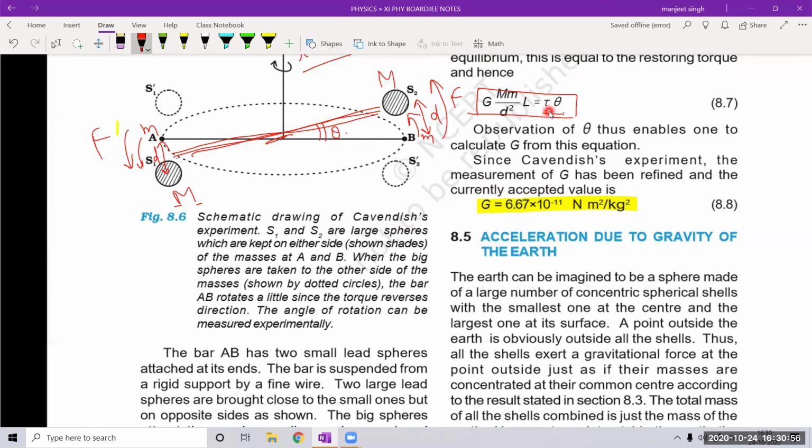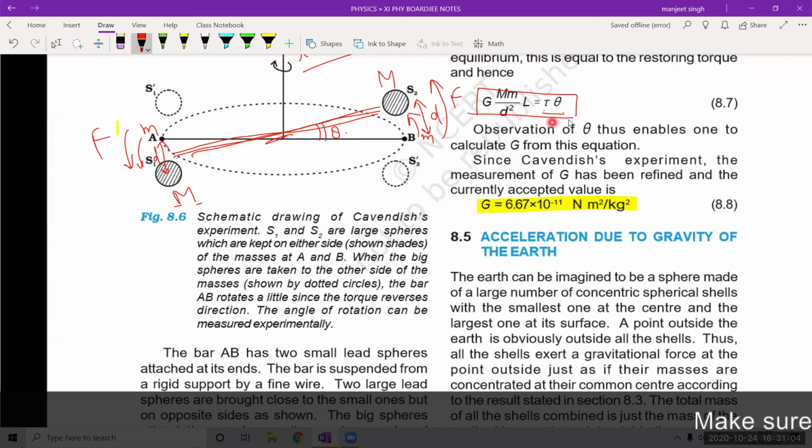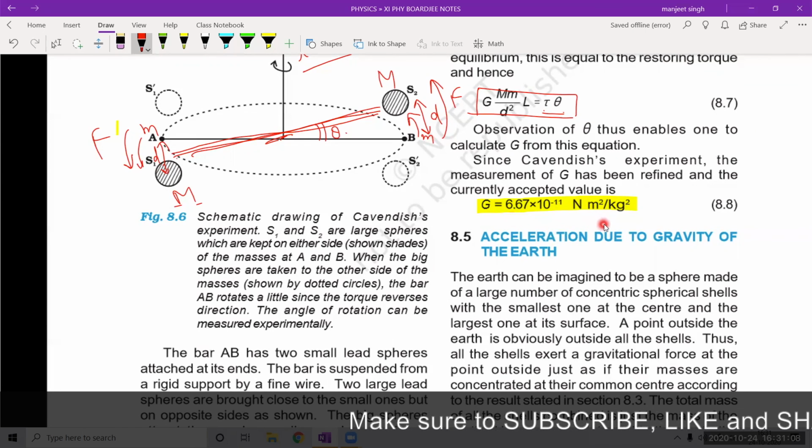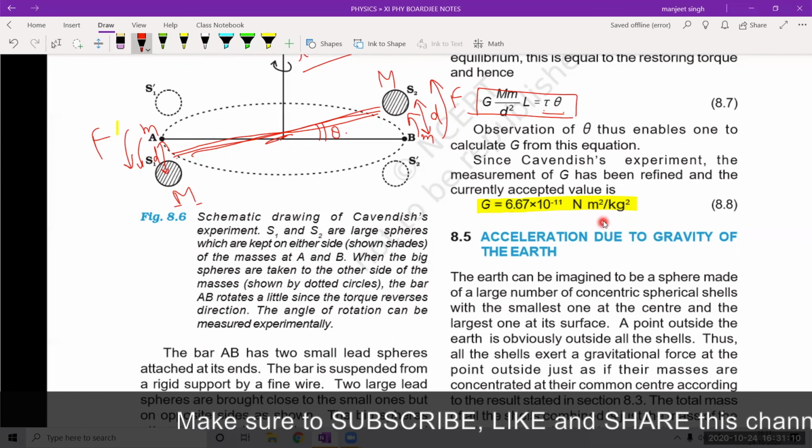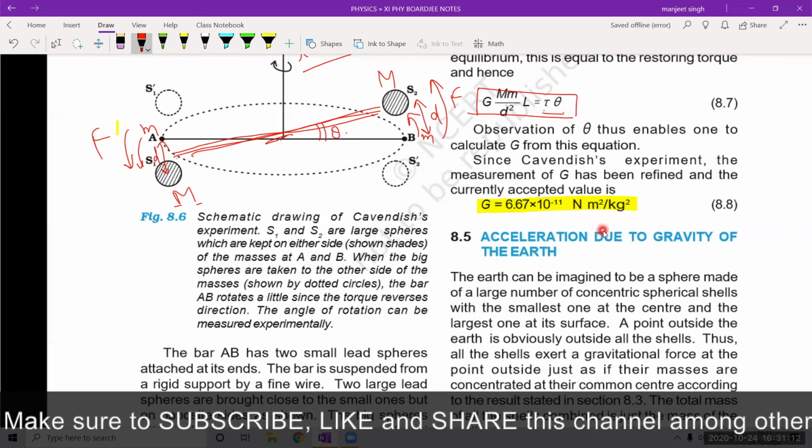The twist constant of the string, what type of string or wire has been taken, that also we know. So all other things are known. So it has been calculated as 6.67 into 10 power minus 11 Newton meter square per kilogram square. You also have to remember this.